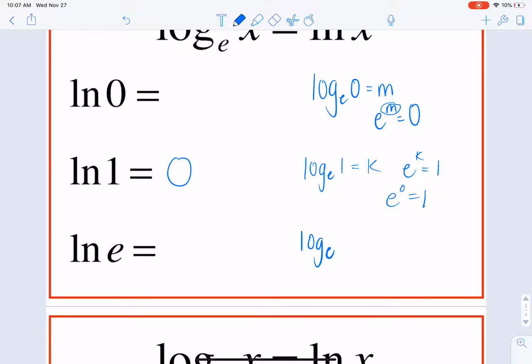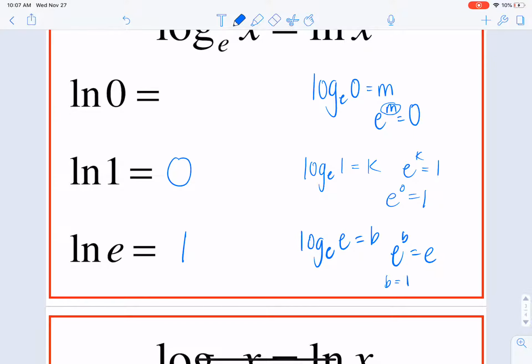And lastly, the natural log of e. Remember, that's the same thing as log base e of e. Let's call that b. So e to the b is equal to e. So that would just be b is equal to 1. This would be to the first power, and anything raised to the first power is just equal to itself. So our regular log rules still apply here.